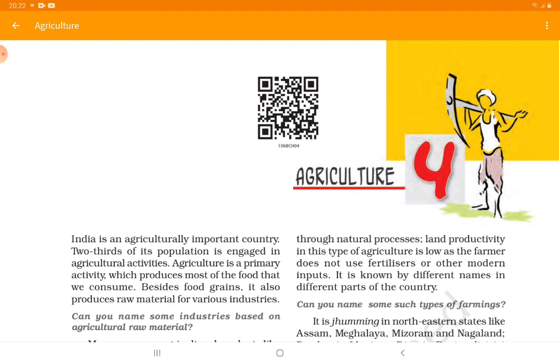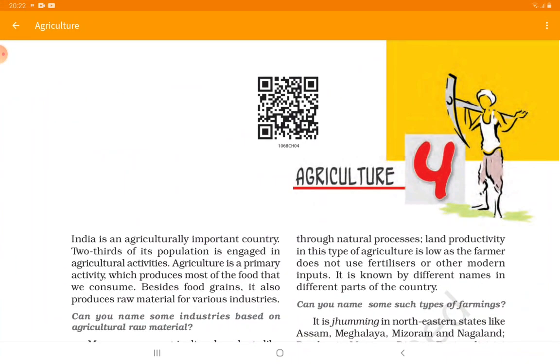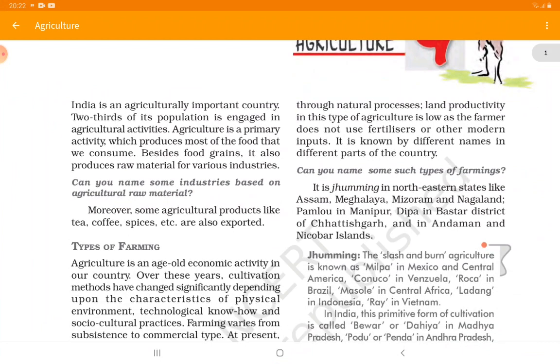So first thing is that why do we need to practice agriculture? So that to fulfill the stomach of the growing population. And afterwards also to provide the raw materials for the industrial purposes. Can you name some of the industries based on agricultural raw material? Yes, jute industry, textile industry, rubber industry, and many more. Moreover, some agricultural products like tea, coffee, spices are exported also.